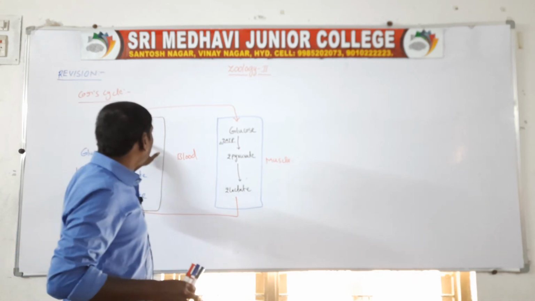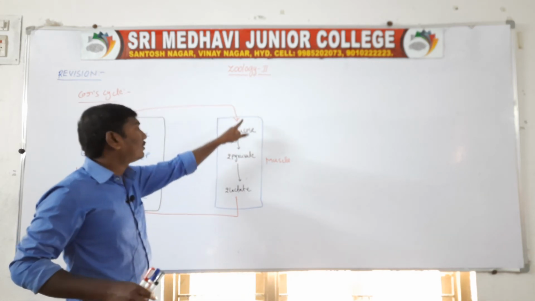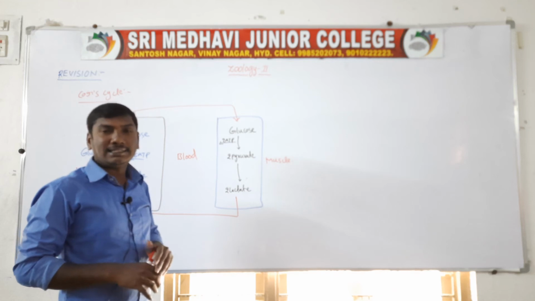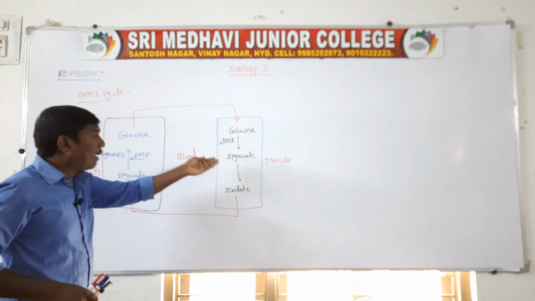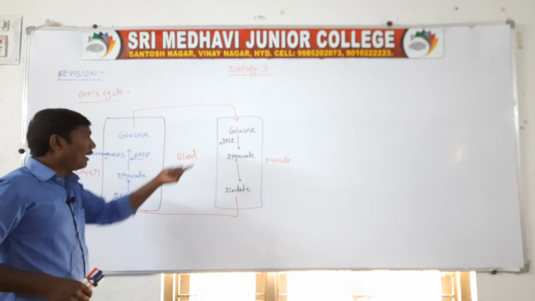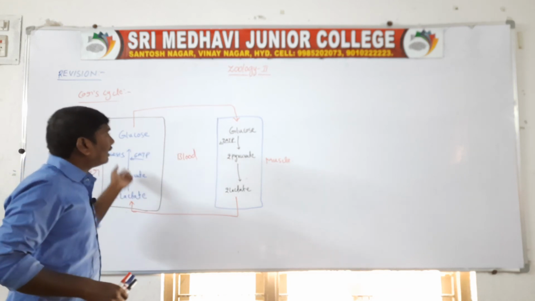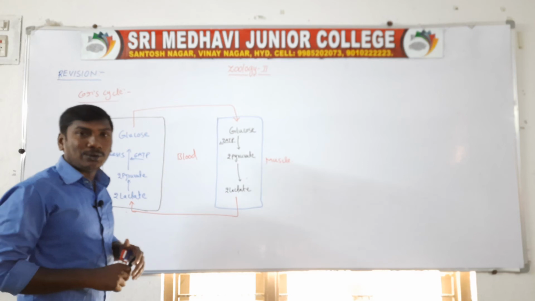So this glucose moves into the blood circulation and enters into the muscle. This cycle between the muscle and liver through the blood circulation is called the Cori cycle.